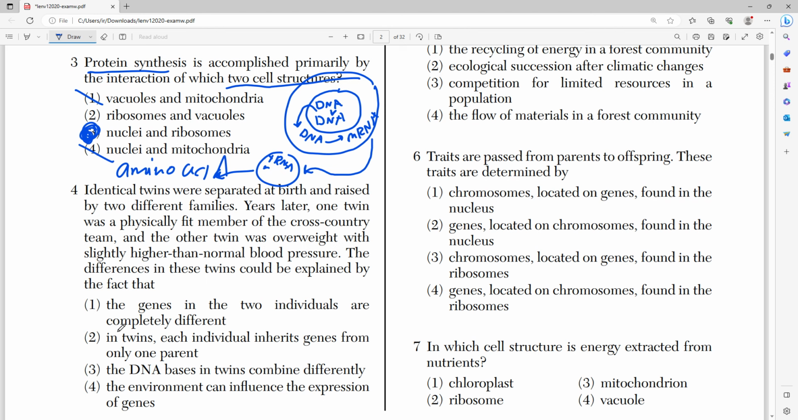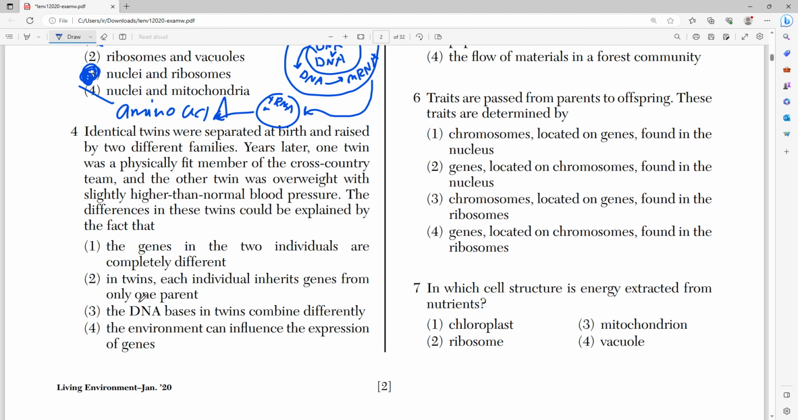So moving on to number 4, identical twins were separated at birth and raised by 2 different families. Years later, one twin was a physically fit member of the cross-country team, and the other twin was overweight with slightly higher than normal blood pressure. The differences in these 2 twins can be explained by the fact that what? Right? So let's just look at these choices. Number 1, the genes in the 2 individuals are completely different. That's wrong, right? Because they're saying that they're identical twins. If they're identical, that means their genes must also be identical. Number 2, in twins, each individual inherits genes from only one parent. No, they inherit genes from both parents. Both twins inherit the genes from their mother and their father. That doesn't make sense here.